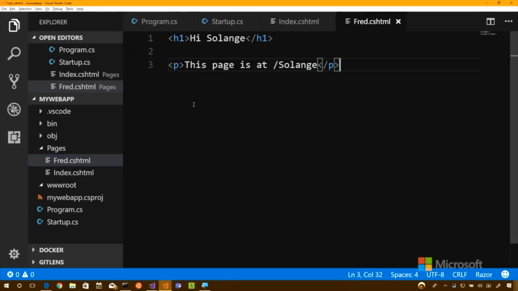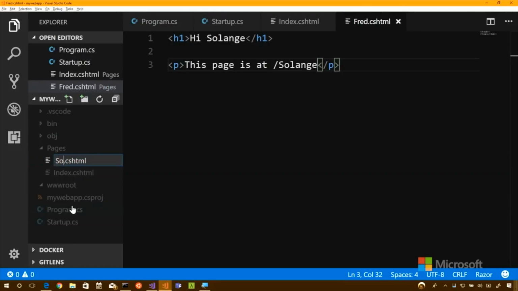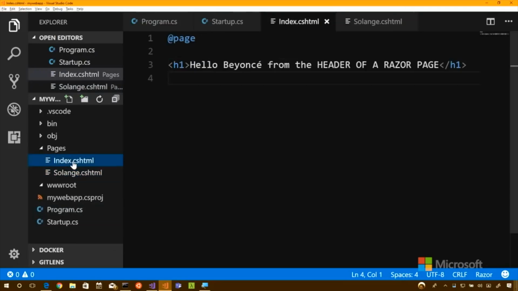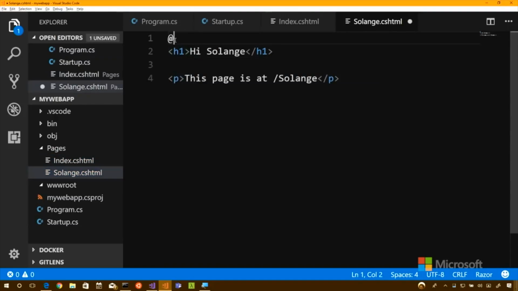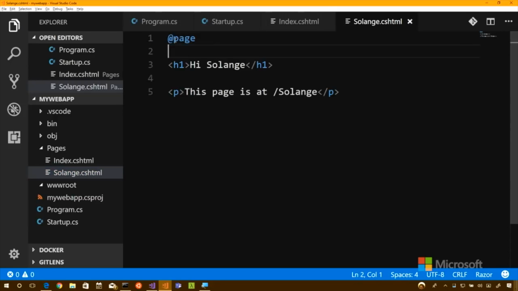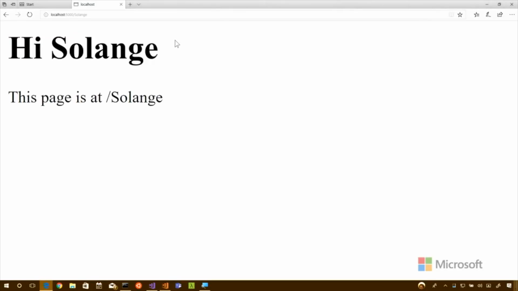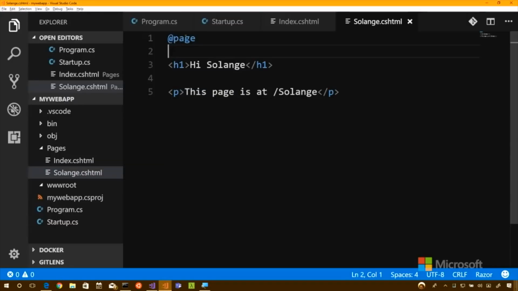Oh, I know what it is. Tell me. All right, check this out, friends. Let's go back and put it back to Solange. Okay, so here's index. Look very carefully, there's only a couple lines. Here's Solange. We did not put the page directive. Yay! Interesting. So that makes it magic. Exactly. If it doesn't see the page directive when it runs, it doesn't know where it needs to go, and it's not going to work that way.